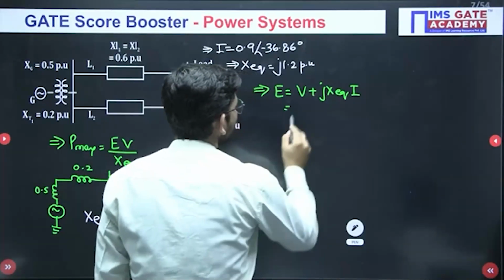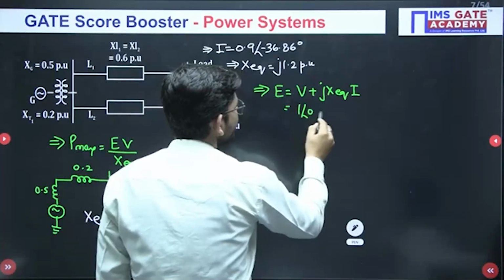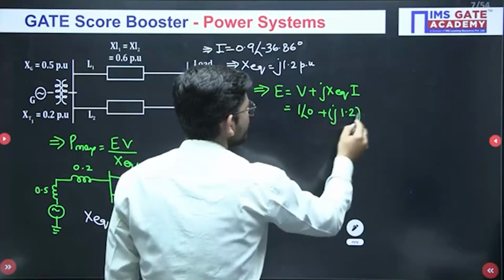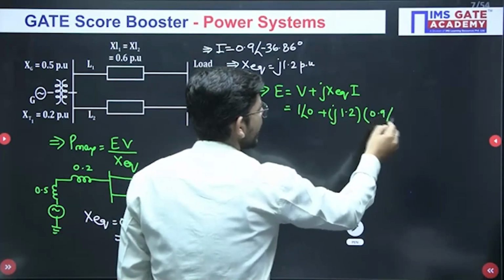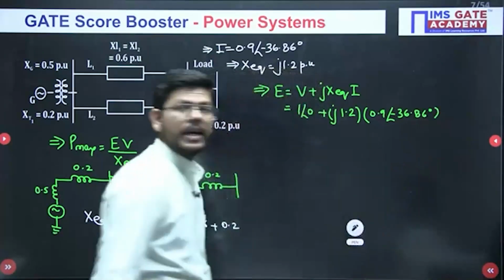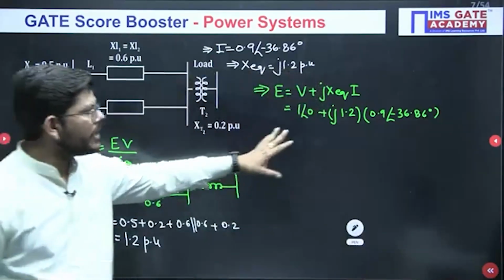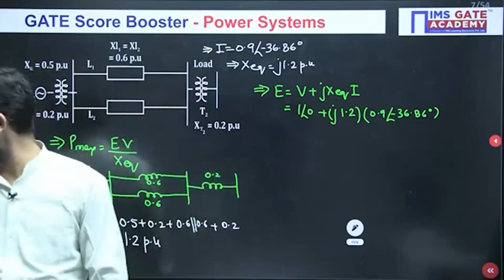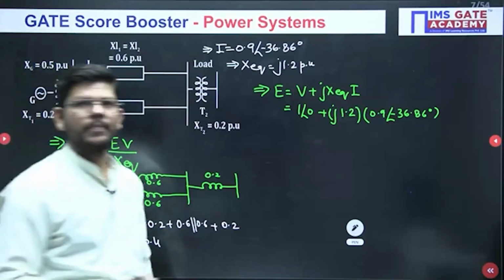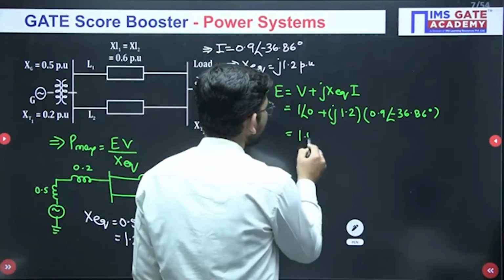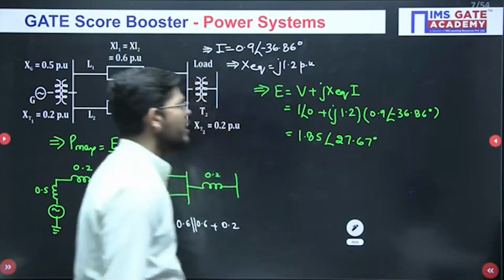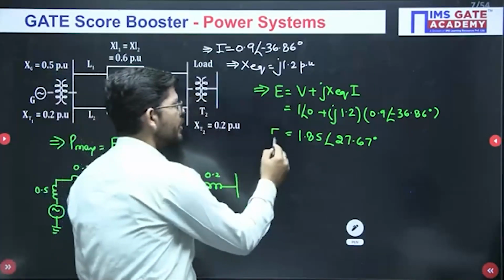V is basically 1 angle 0 plus X equivalent 1.2, and the value of current is 0.9, angle is minus 36.86 degree. So we have written all the data. Now when you solve it for E, you will get 1.85, and the angle will be 26.67 degree. So this will be the value of E that you will be getting.